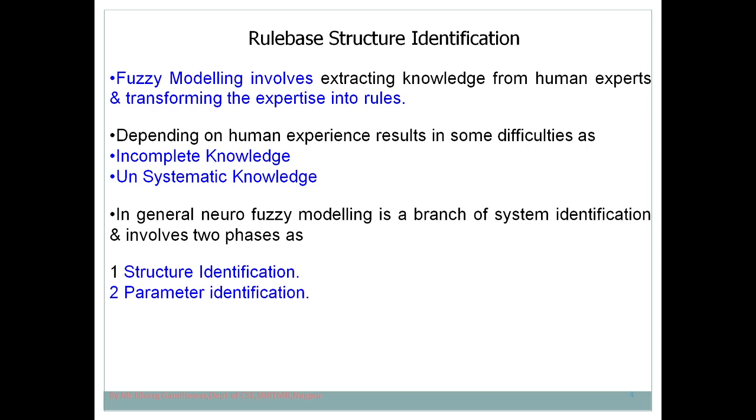So based on this, some kind of rule is extracted. In fuzzy modeling, this involves extracting the knowledge from a human expert and then transforming that expertise into rules so that we can use it in a particular application, let's say in the washing machine. And it totally depends upon human experience. Depending on human experience, it results in some difficulties. So what difficulties may be there in that particular process?